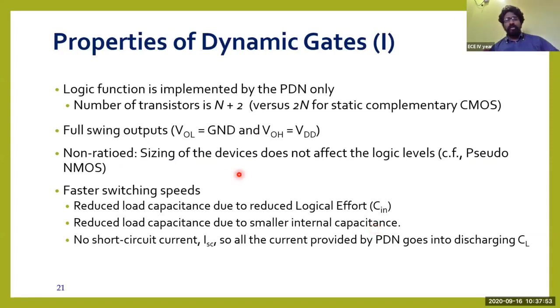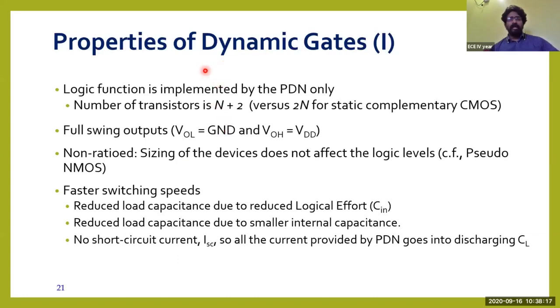And also no short circuit takes place here. A short circuit is when the complete pull-down network and pull-up network are totally on. It means there is a direct path between VDD and ground, and we call that situation a short circuit. But in dynamic CMOS logic, we cannot expect both the PMOS and NMOS to be turned on.